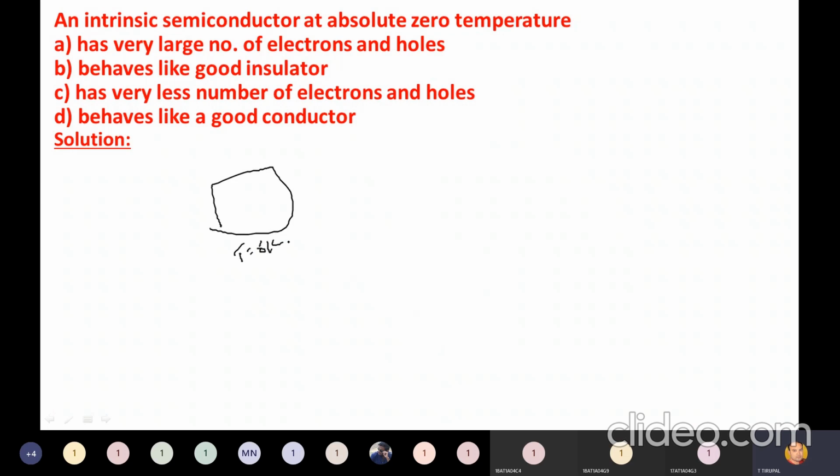At very high temperatures, a small, minute current flows in an intrinsic semiconductor. But at absolute zero, T is equal to 0 degrees Kelvin, what happens? No current flows, so it behaves like an insulator. So it behaves like a good insulator.